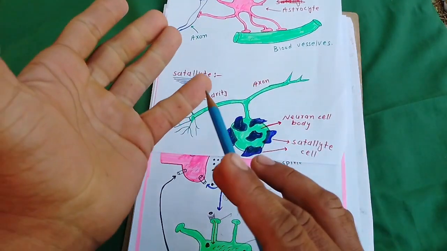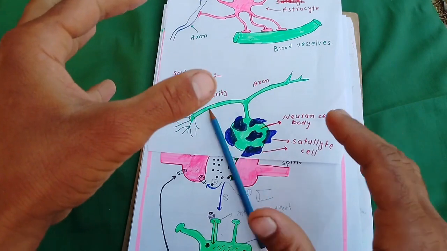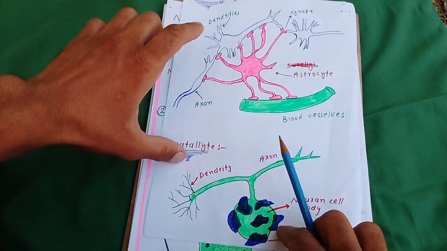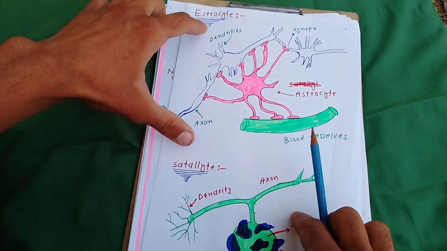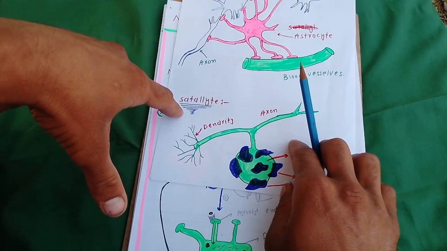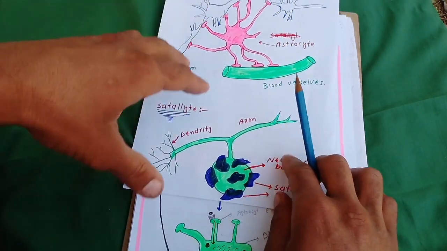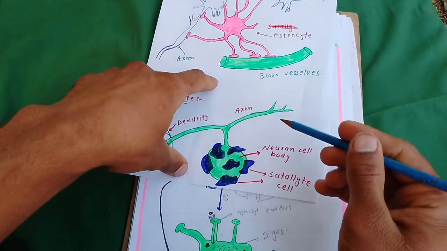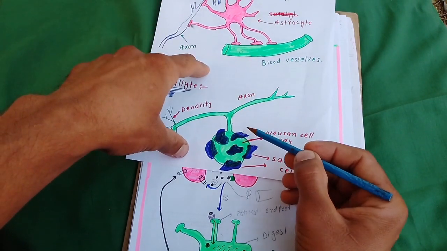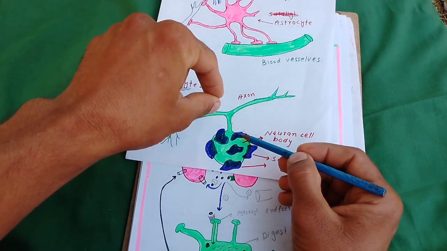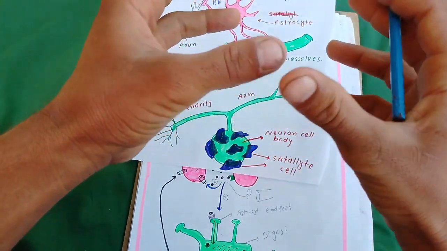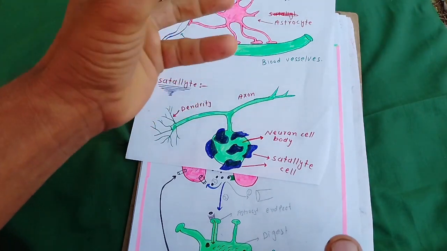But what is satellite? Satellites are also supporting cells, and astrocyte and satellite are very similar in function. The function of the astrocyte is similar to the function of the satellite, but their location and anatomy are different. The same function is held by the satellite, but satellites are present outside the CNS, and cover the cell body of the neuron.